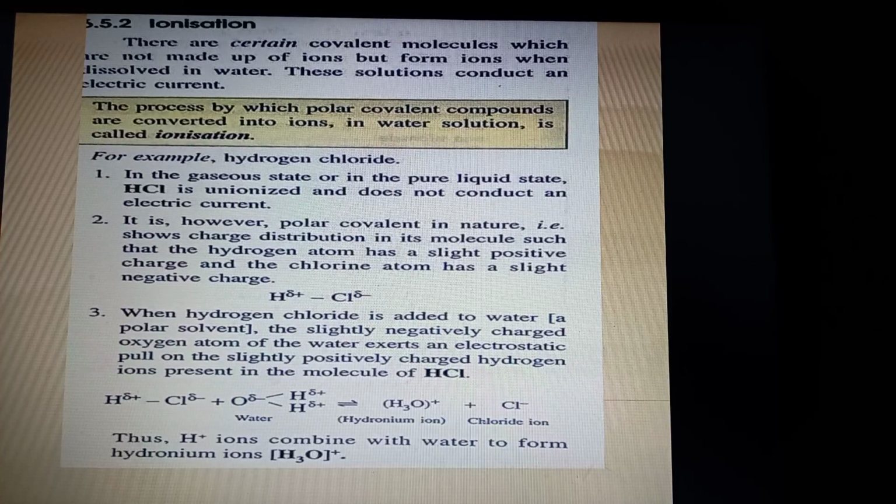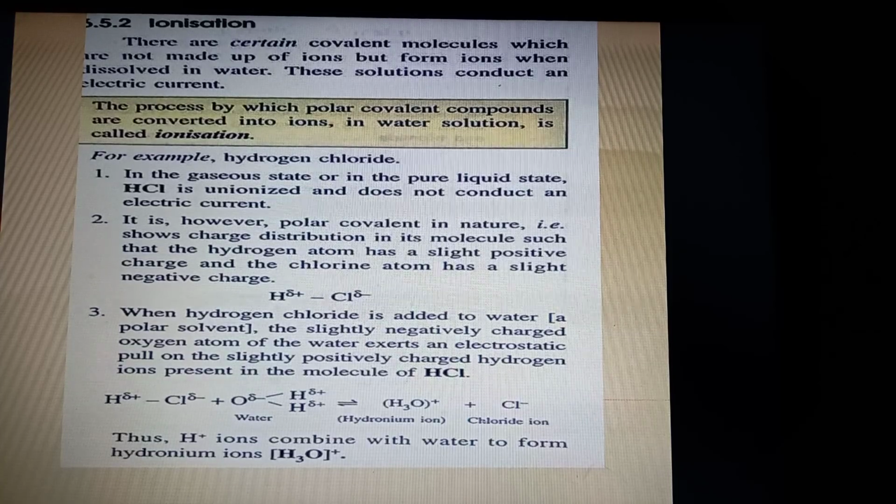Now if you take gaseous or pure liquid state HCl, unionized, you will see that it does not conduct electric current. If you take HCl gas, or the pure liquid state, that is after liquefaction, you will see that HCl does not conduct electricity. Naturally, it will not conduct because it's a covalent compound and it does not have ions.